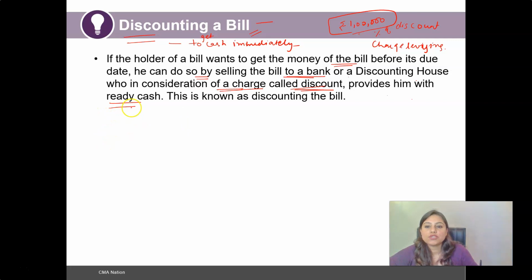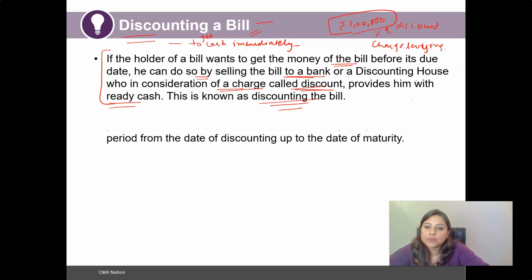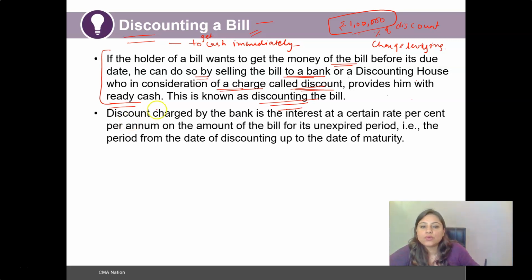So this nature of providing readily available cash instead of the bill of exchange is known as discounting of the bill. Discounting is basically the commission or the charge that is levied by the bank or the discounting house. The discount charged by the bank is the interest at a certain rate percent per annum on the amount of the bill for its unexpired period.